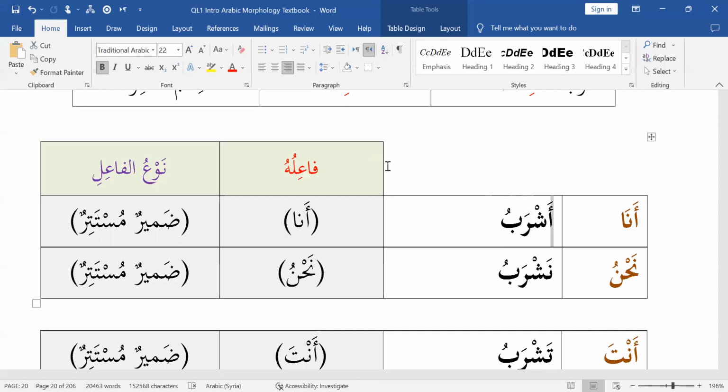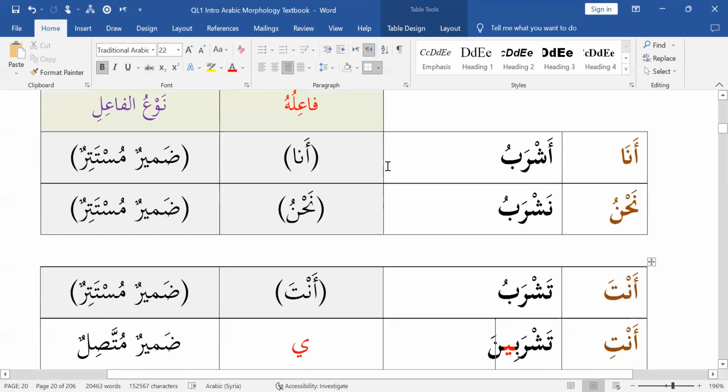You can ask me why there's a fatha on the hamza because form 1 mudari begins with a hamza. You can ask me why there's a sukoon on the sheen because that's a rule. The first root letter of mudari must have a sukoon. You can ask me why there's a dhamma because it represents a grammatical case ending, marfu, which we have not studied, so you're not responsible for it. You can ask me about any one of these harakat of any mudari except, don't ask me why there's a fatha on the ra.